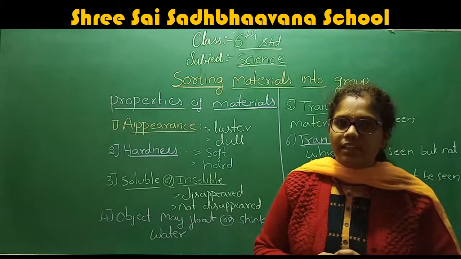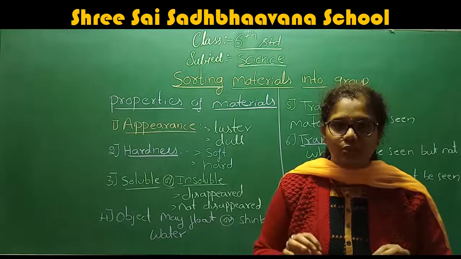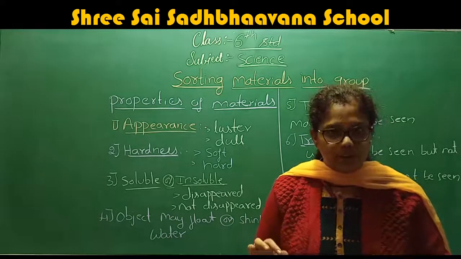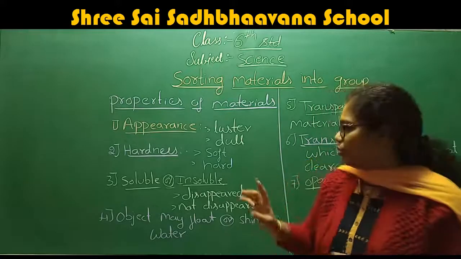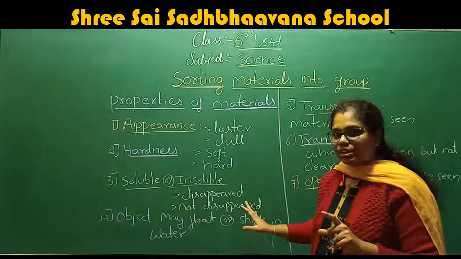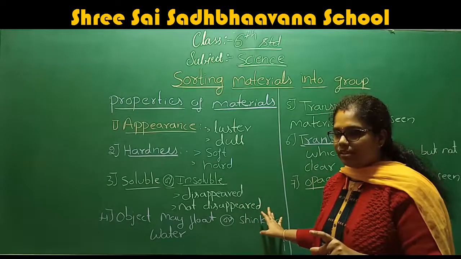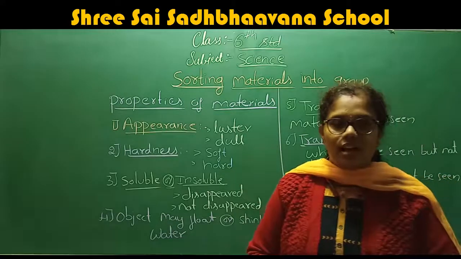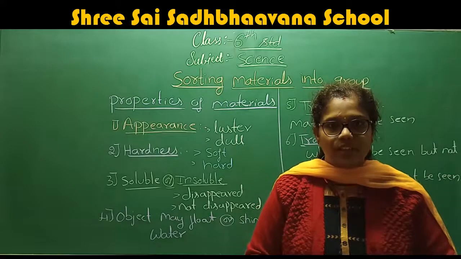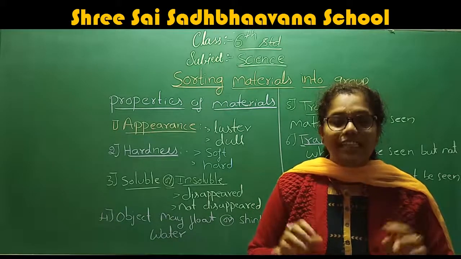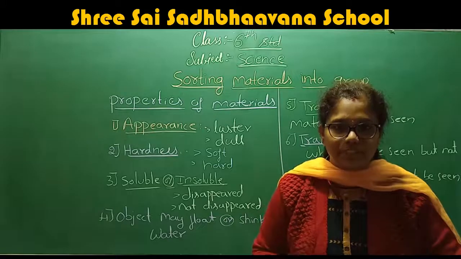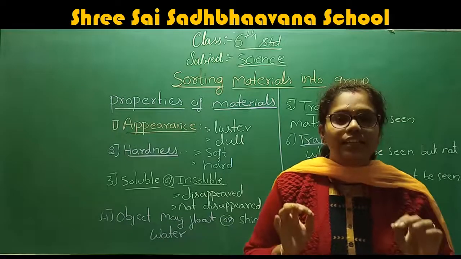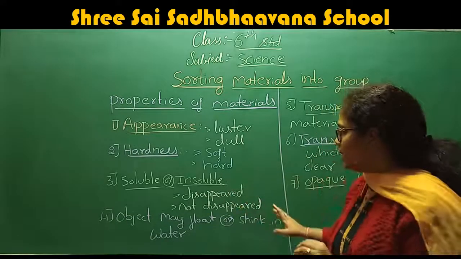What is an insoluble material? The materials which are not soluble in water. If a substance does not disappear in water, then we call that type of substance an insoluble substance or insoluble material. What are insoluble materials? The materials which do not disappear in water.